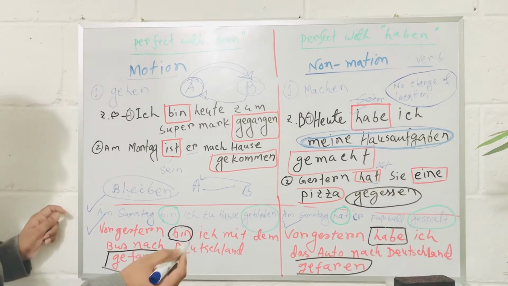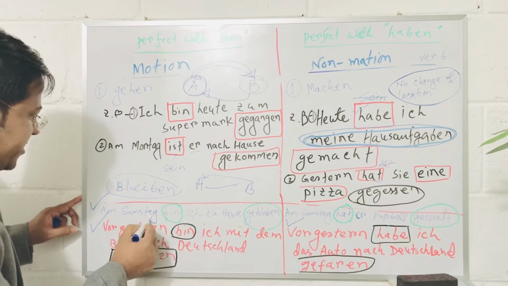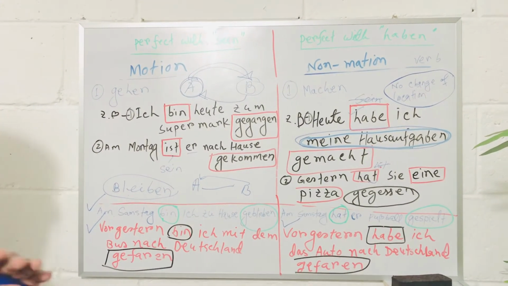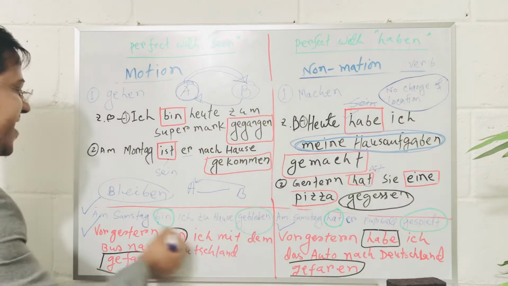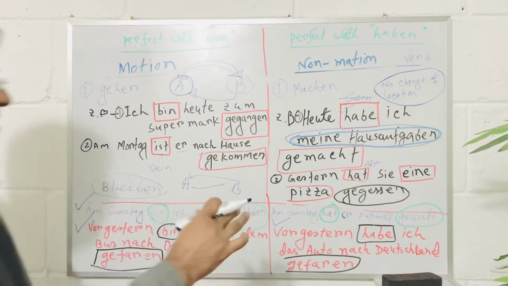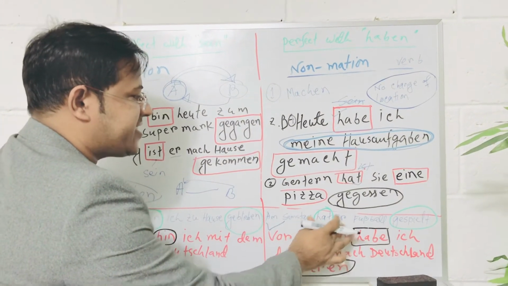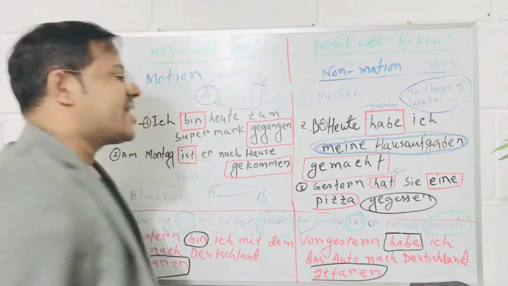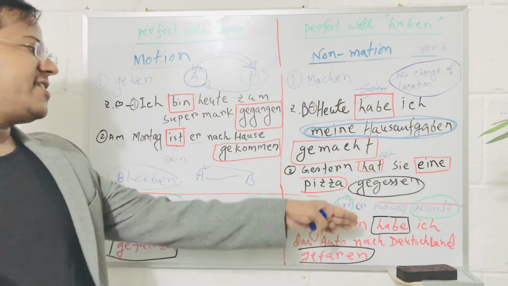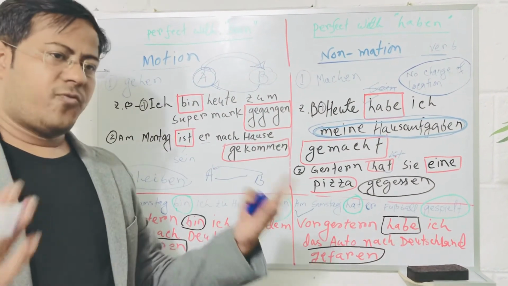In case of bleiben, we see am Samstag bin ich zu Hause geblieben. Here there is no direct object, so we are using bin. In this case, am Samstag hat er Fußball gespielt. What did he play? Football.